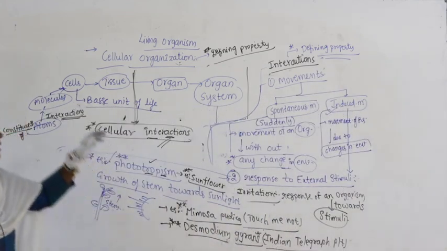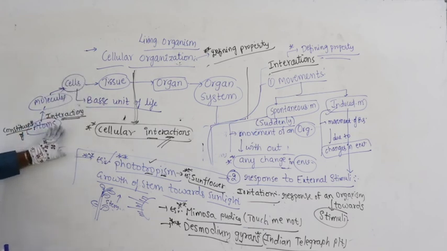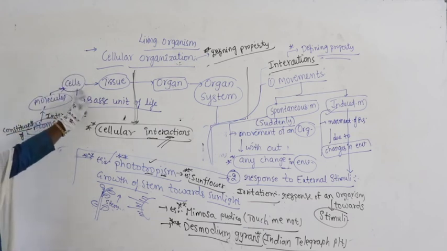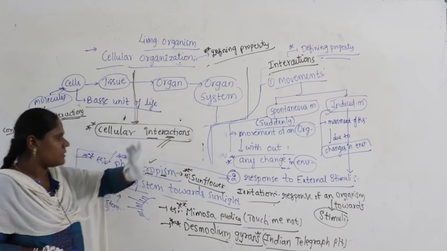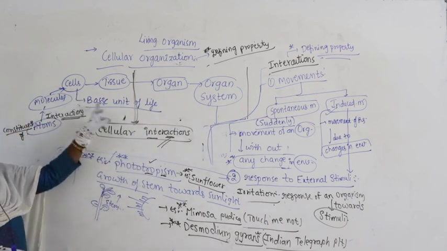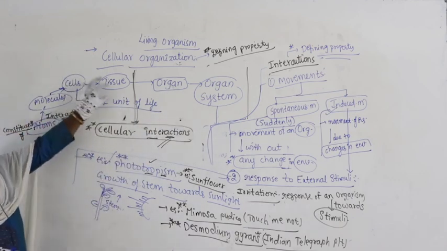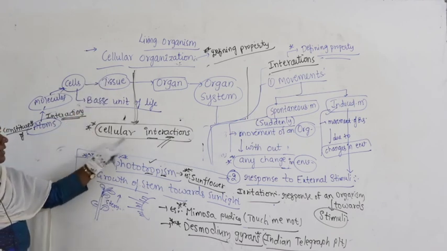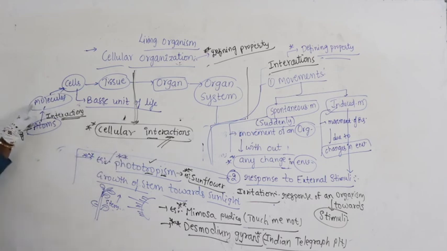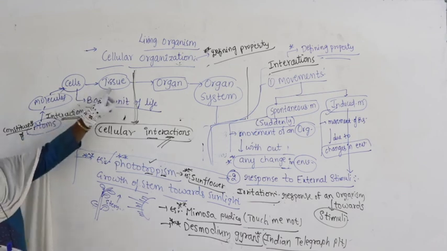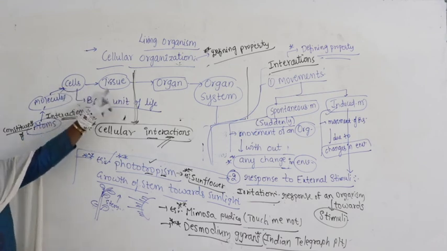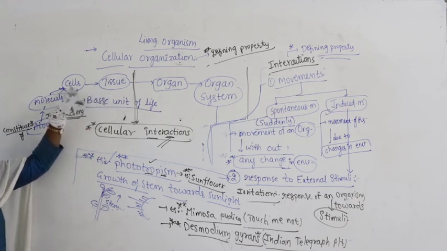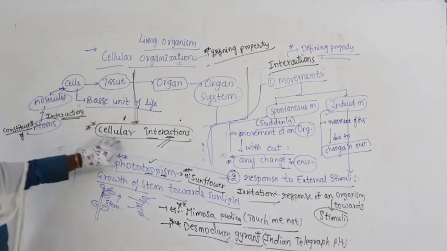Look here, cellular organization means atoms join together to form molecules, cells, tissues, organs and organ systems, and the cell is the basic unit of life. Simply by aggregating them, we cannot form organs and organ systems. They need to show interactions. Molecules are not simply constituents of atoms, they arise as a result of interactions. A tissue is not simply a constituent of cells, it arises as a result of interactions between the cells. So, what we are discussing here is cellular interactions.